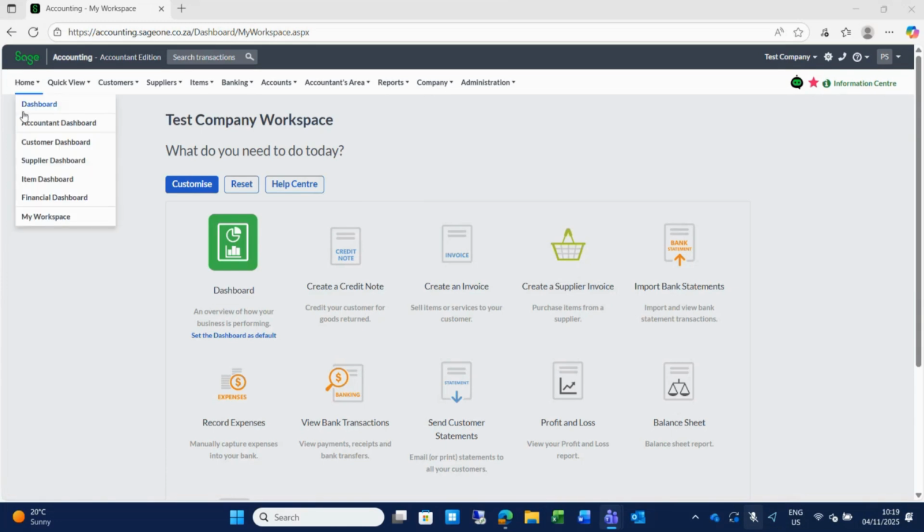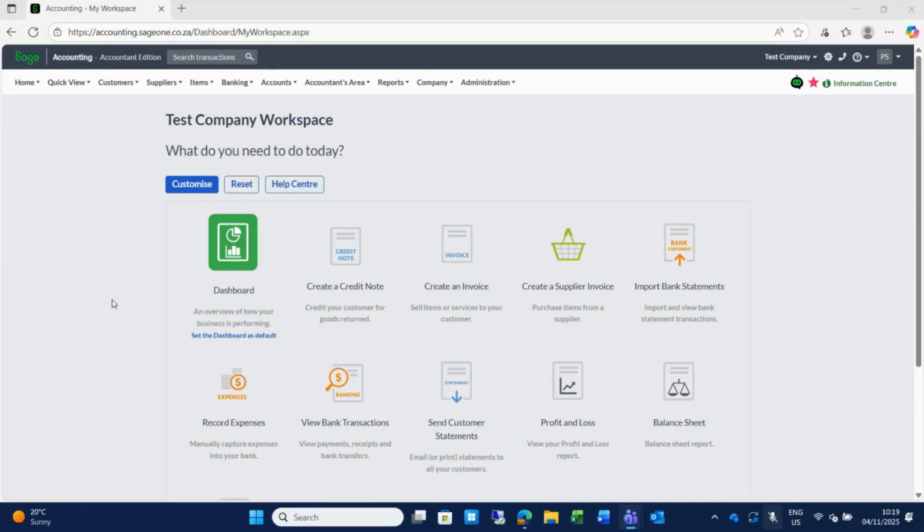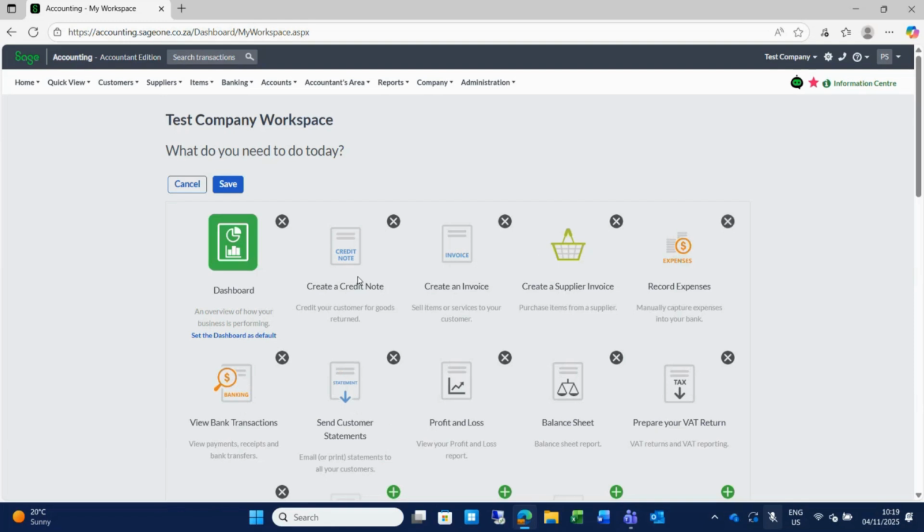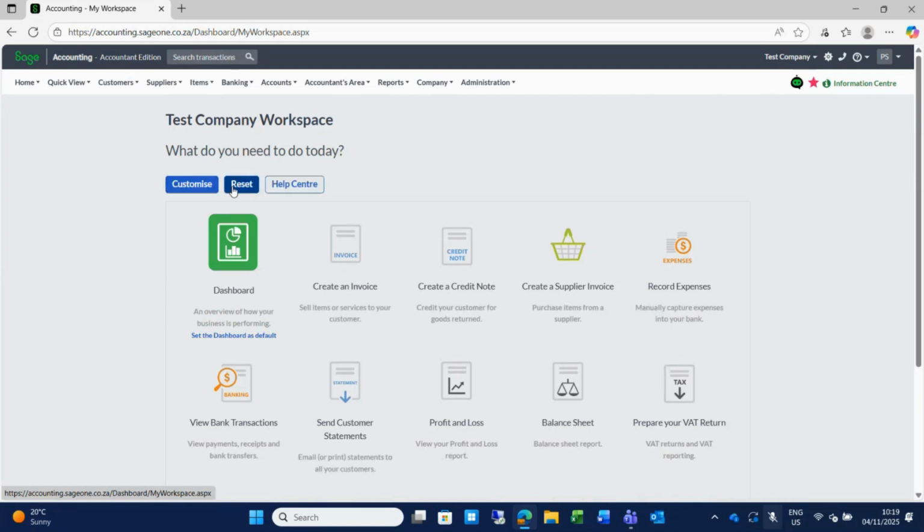You also have different dashboards that you can work with, and you can set up your user to be on the dashboard screen that you would like to work with. If you customize your work screen or your workspace, you can, for instance, say, no, I don't want to import bank statements, so I really don't need that there. So you can customize it and you can move around the order and then save it, and it will be customized according to what you would like to see it in which order.